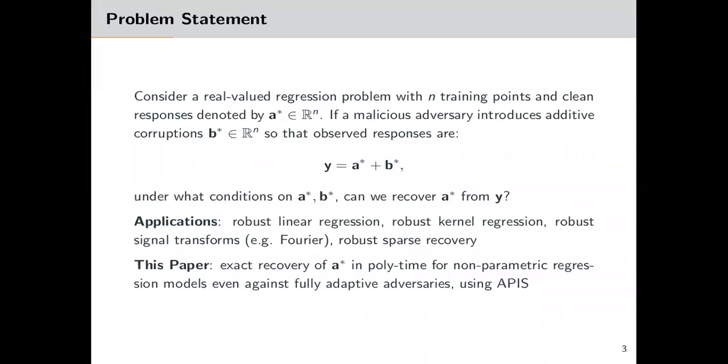For a real-valued regression problem on n data points with responses arranged in the vector A star, suppose an adversary introduces corruption B star so that observed responses are y equals A star plus B star. The question of recovering A star from y captures several robust regression tasks for which our method APIS guarantees exact recovery of A star, even against fully adaptive adversaries.